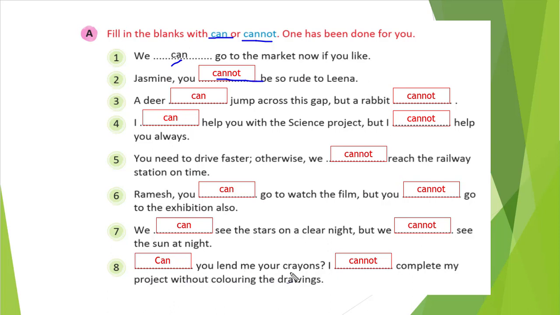Blank space you lend me your crayons, I blank space complete my project without coloring the drawings. Can you lend me your crayons? Suppose you are asking your friend for colors to sketch. I cannot complete my project without coloring the drawing. So obviously you cannot complete it. If you don't have color, you cannot complete the drawing. So cannot is the correct answer for the second one, and the first one will be can.